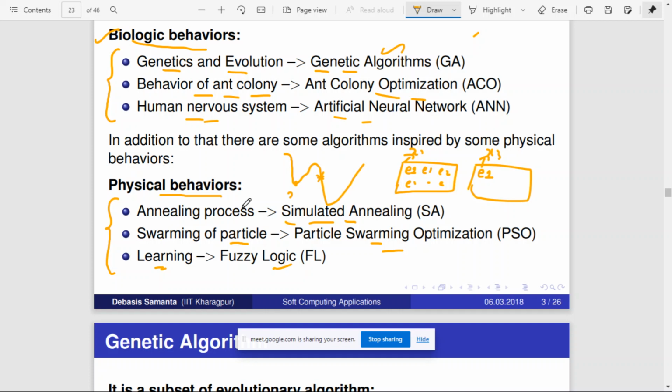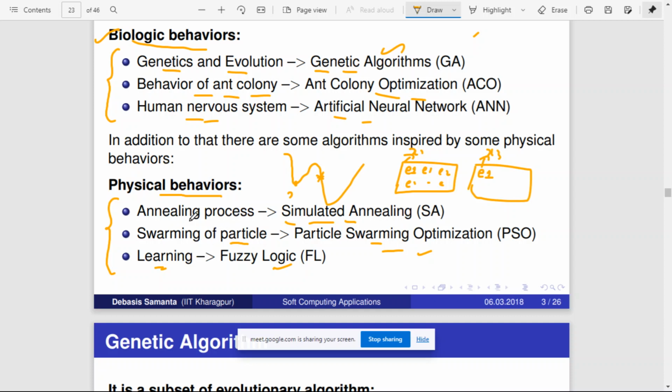There is some synchronization between their movement, but they are not following any command. It is not that somebody is giving them orders. There is some unorderedness, but as a whole it is ordered. It includes the moving of ants and the moving of birds. All these come under swarm intelligence.